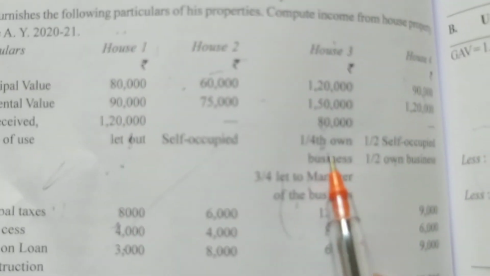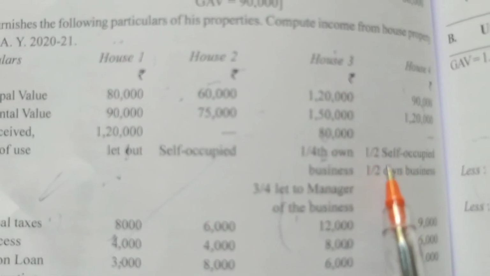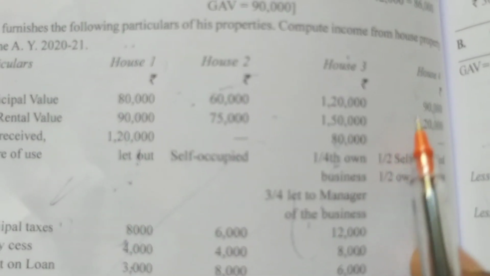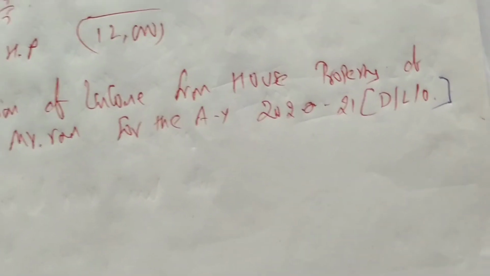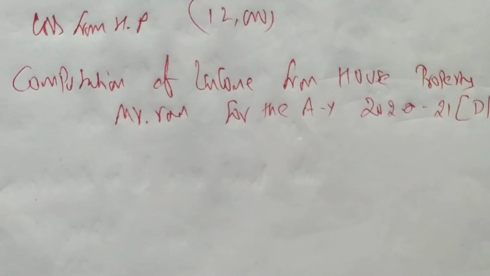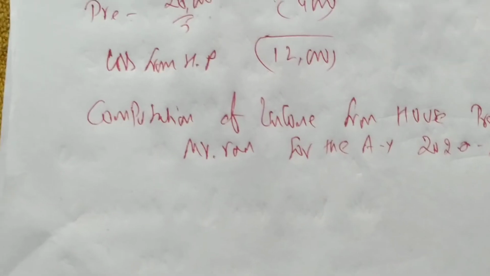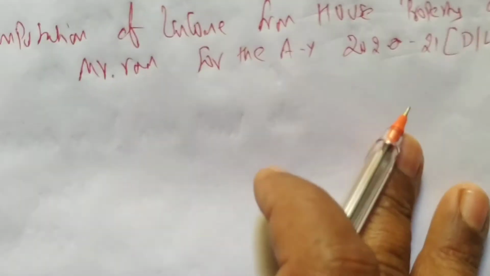See, self-occupied. So this self-occupied will be considered as deemed to be let out. Here there will be no rent received or standard rent. Only two things will be given, MRV and FRV, whichever is higher, that will be considered as GAV. So deemed to be let out means we have to do all the calculations based on let out. We do the calculation as per let out property.